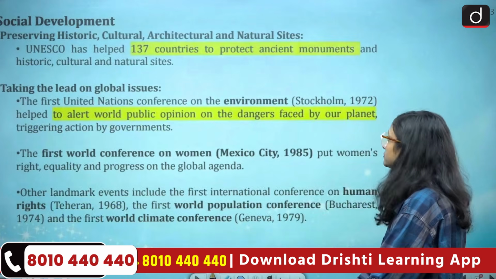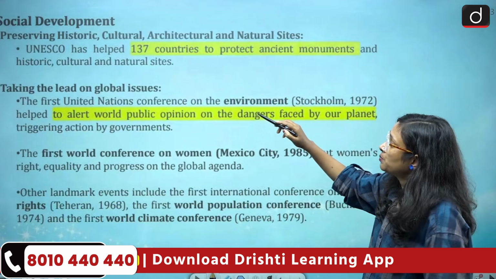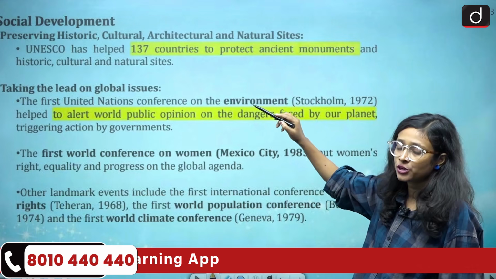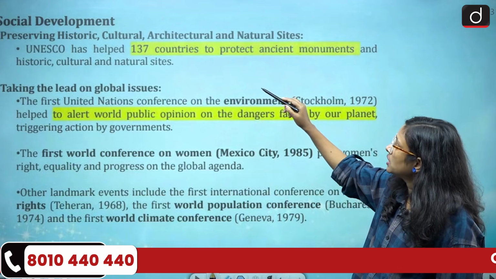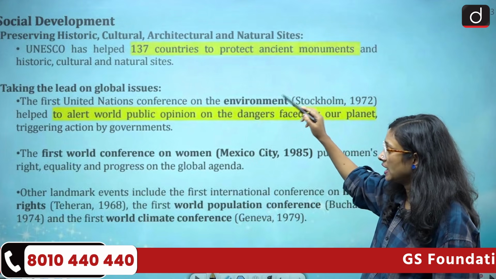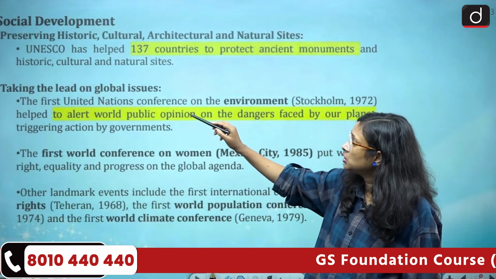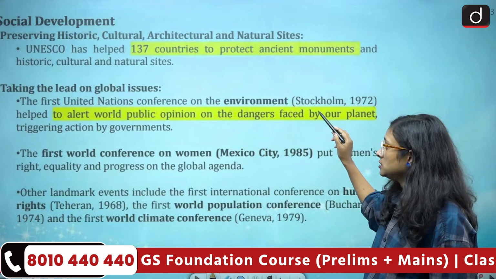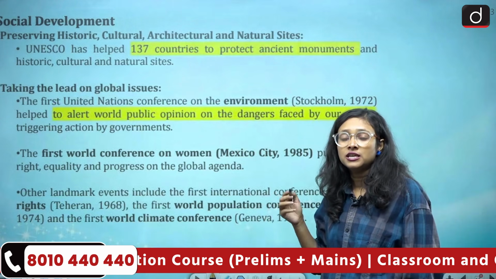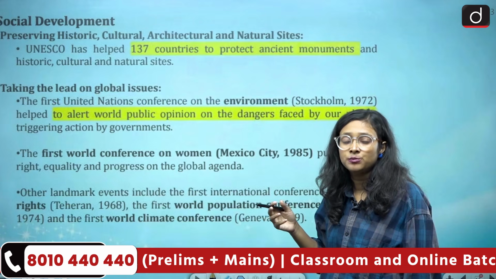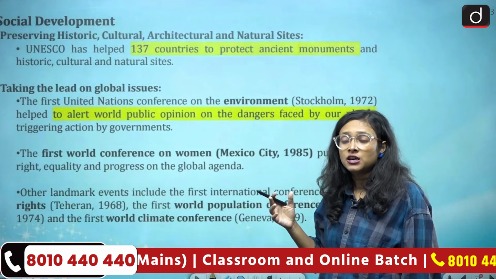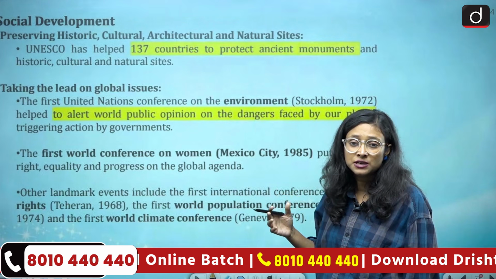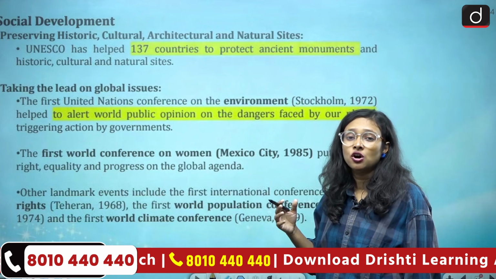Now we'll come to social development. So preserving historic, cultural, architectural and natural sites. With the help of UNESCO, it has helped around 137 countries to protect their ancient cultural heritage. Then we have taking the lead on global issues. So the first United Nations Conference on the Environment, Stockholm 1972, alerted nations around the world that this is the time to think about development that can protect future generations, and we need to be very careful regarding climate change and the deteriorating condition of the earth.